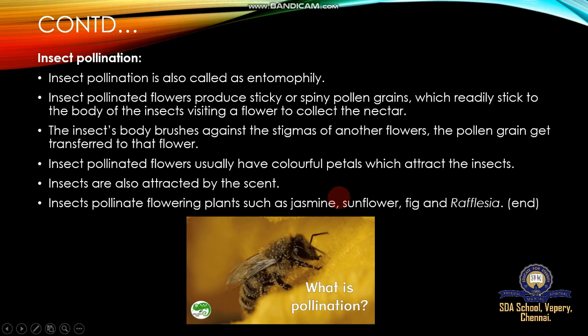That's why insects want to visit and get honey, but without their knowledge, the pollen grains get brushed off and are easily collected by the stigmatic surface. The plant completes insect pollination, or entomophilous pollination.